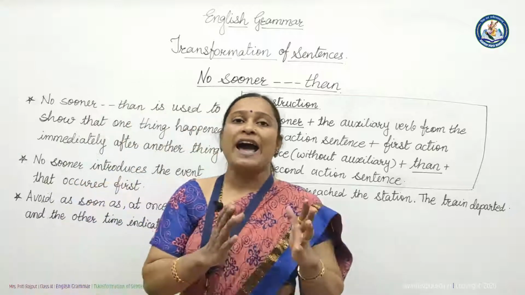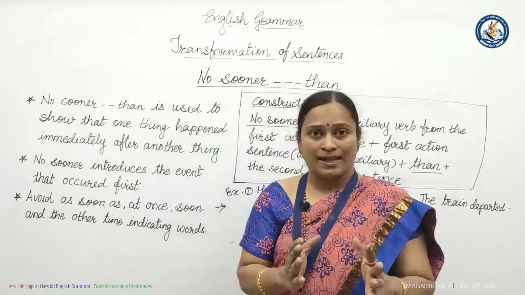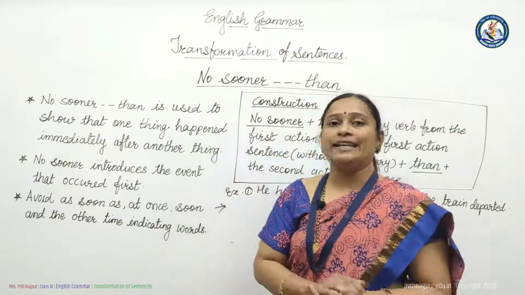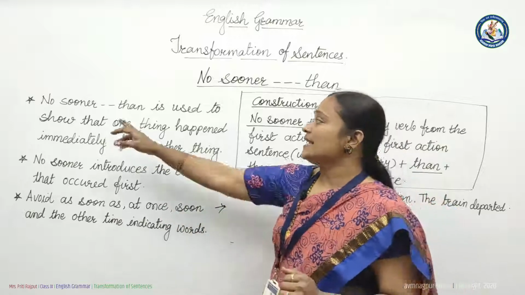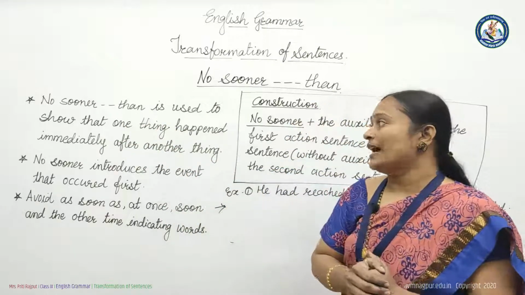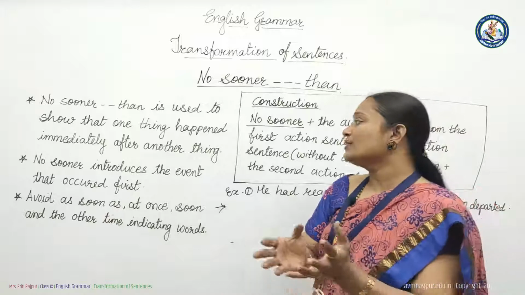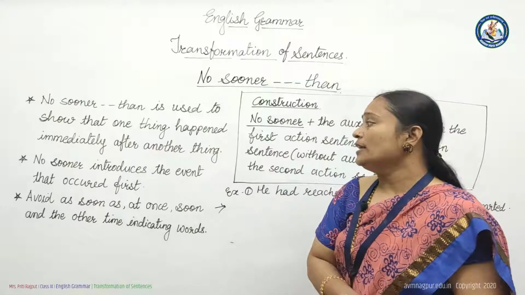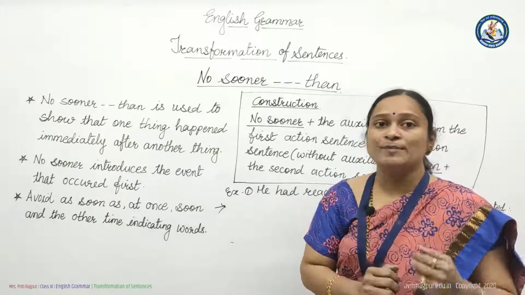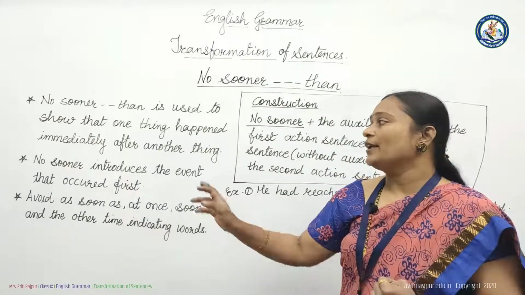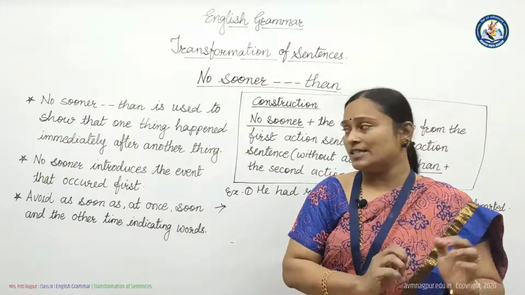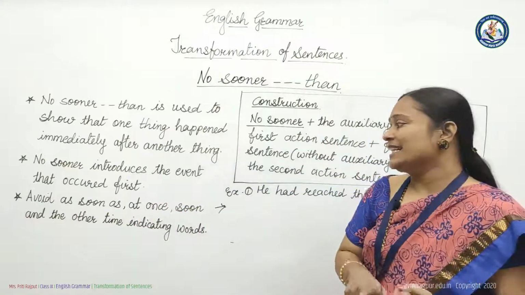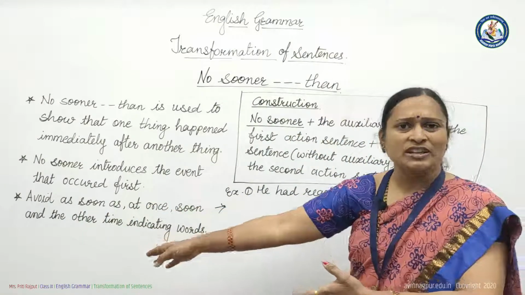Friends, the uses of as soon as and no sooner than is almost same. As soon as we are using in affirmative sentence and no sooner than is used in negative sentence. See, no sooner than is used to show that one thing happened immediately after another thing, as we are using in as soon as. In the same way, no sooner introduces the event that occurs first. It means here will be two actions, and no sooner than will be used before the first action. Here also we have to avoid time indicating words like as soon as, at once, soon and mentioned earlier.